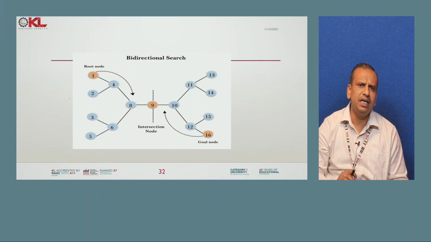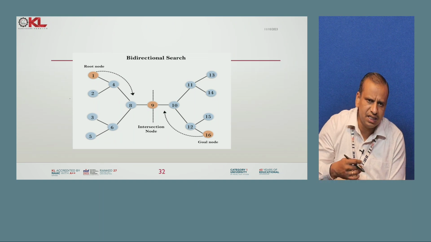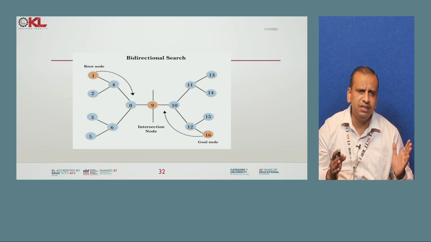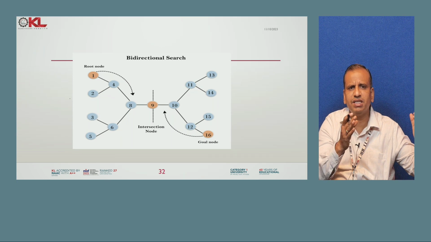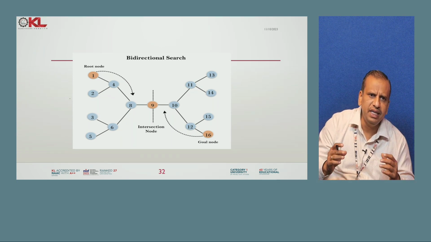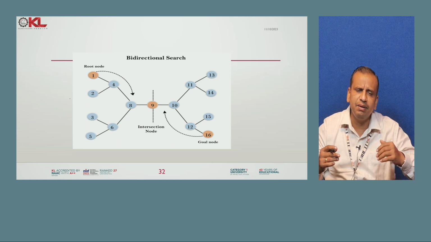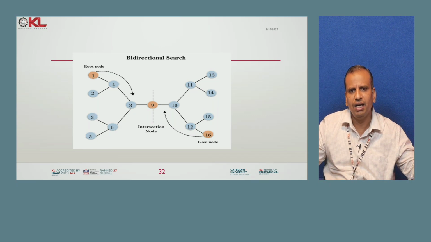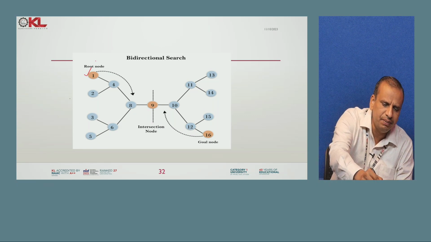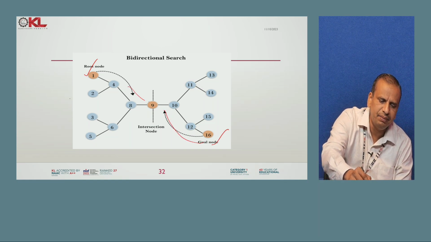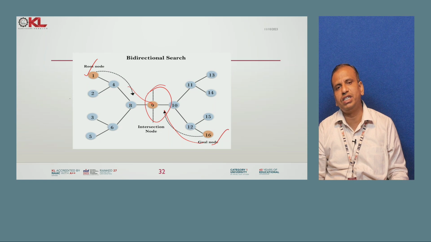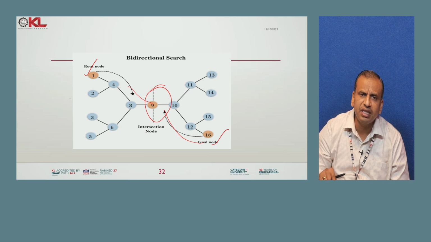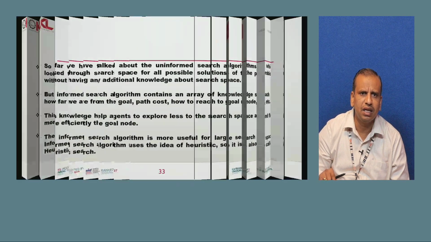And then lastly we deal with bidirectional search. Actually, in the searching mechanism I told you in the beginning of this session, we start with a root node, and after that the next best node and so on, until the goal node. But reaching the goal from the start takes more time, that is why in bidirectional search it starts parallelly from the root node and the goal node, and slowly they meet at the midpoint. This midpoint gives us the best solution. These are all the algorithms we deal with in the uninformed search category.